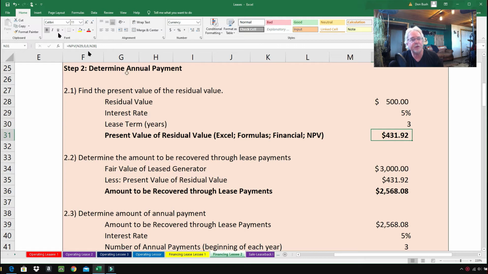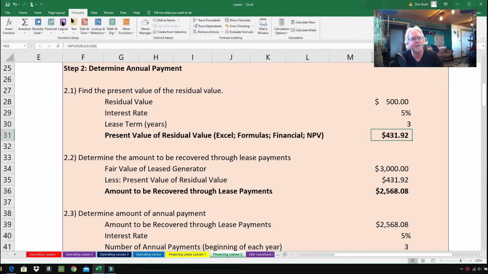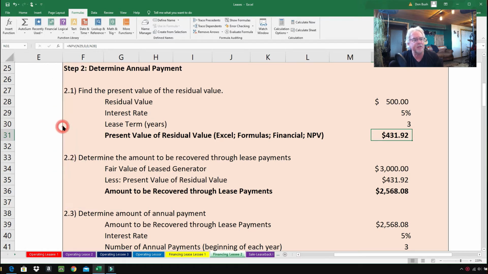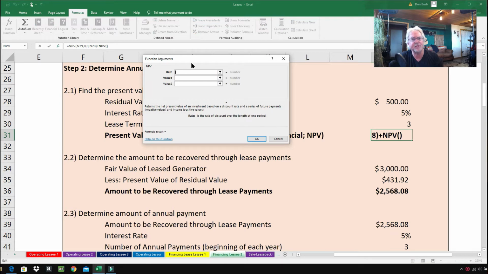So once again, we go up here to formulas. We go to financial. We come down here to NPV, net present value. And we put in the values, and this is going to be a lump sum, present value of a lump sum over 3 years. So the rate, all we have to do, if you've got it typed out here, is click on the 5%.